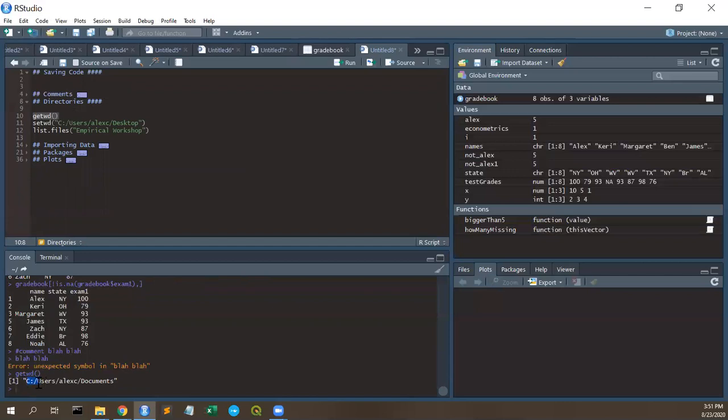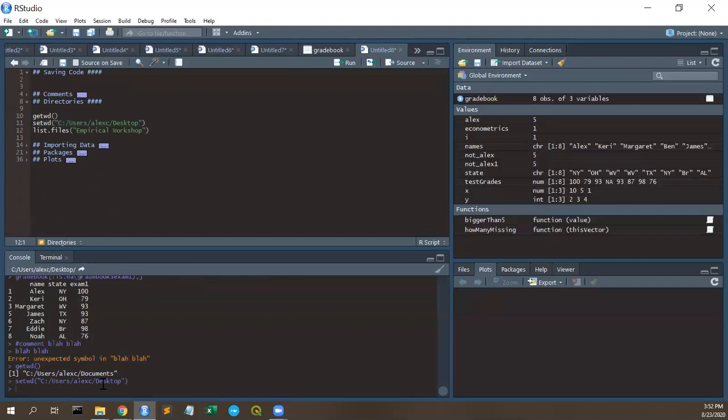C:/user/AlexC, that's the name of my computer, and then documents, right? But maybe I want to switch it over to desktop. So I can just type in the full file path. I can say, okay, setwd to desktop. So now my working directory is on my desktop.